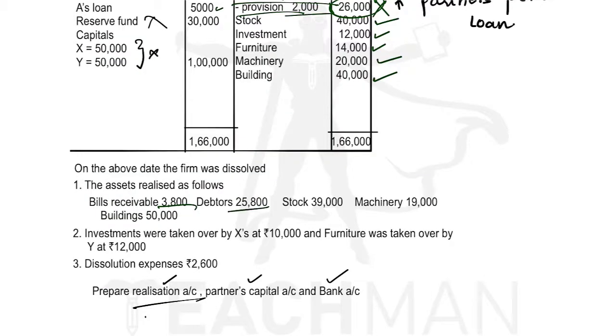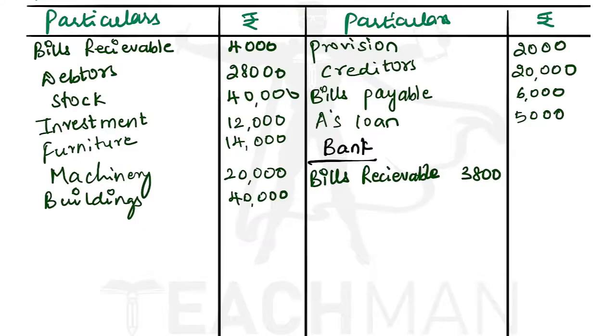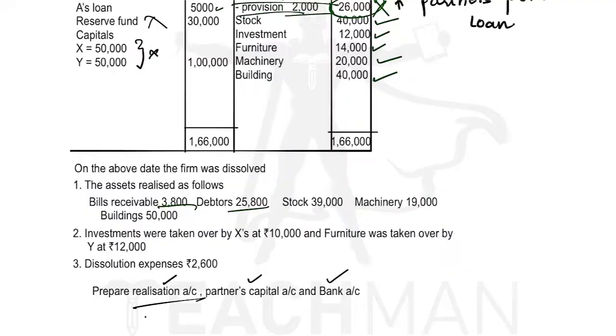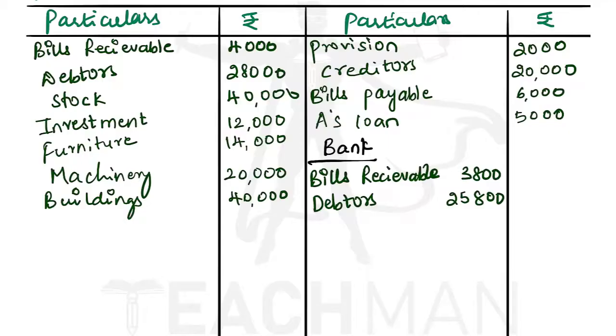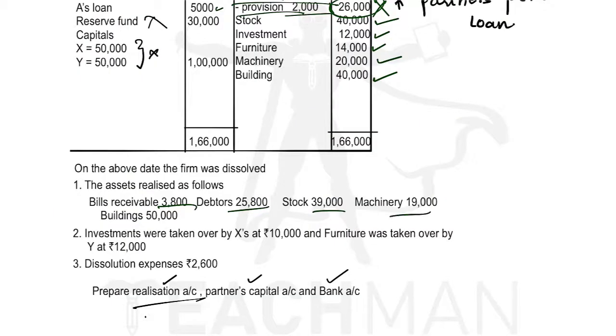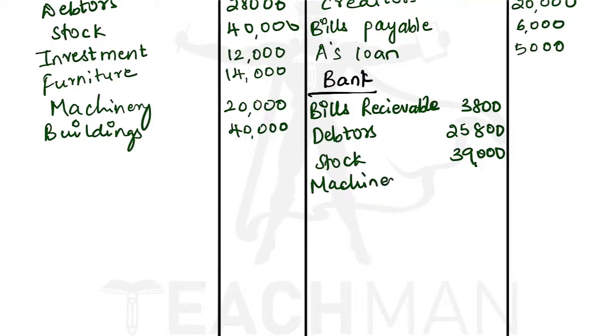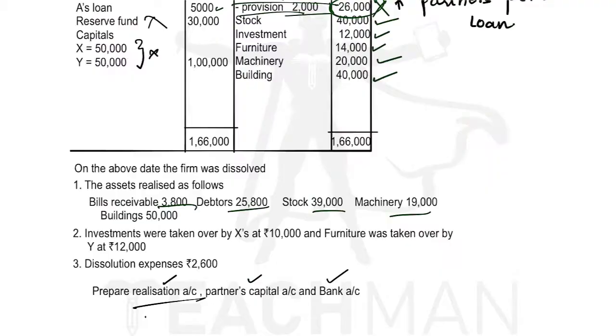Then debtors 25,800. Stock 39,000. Then machinery 19,000. And last, buildings 50,000.